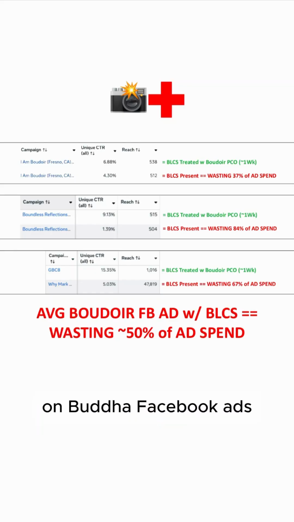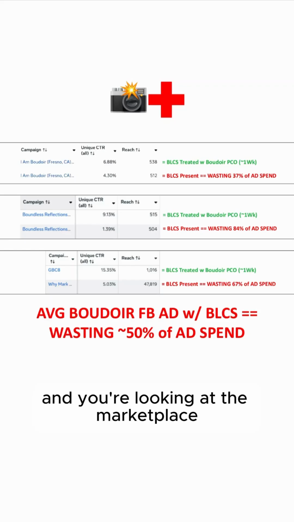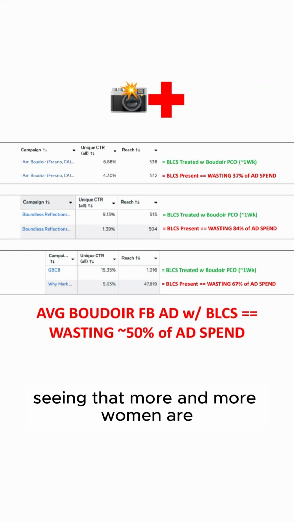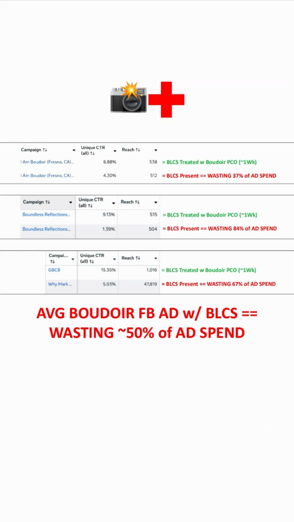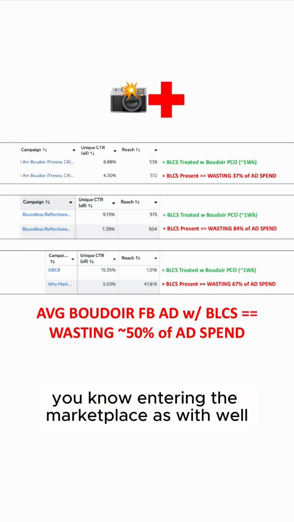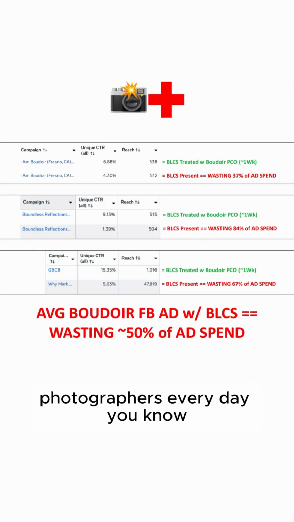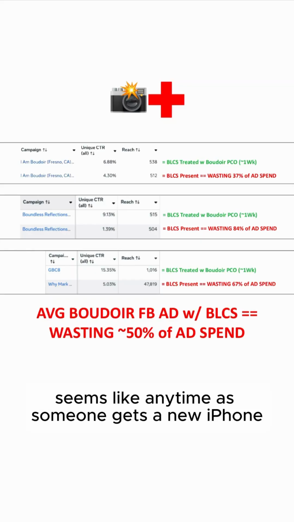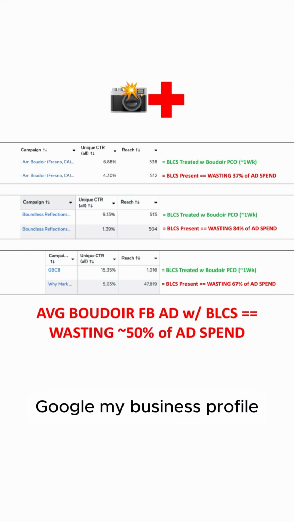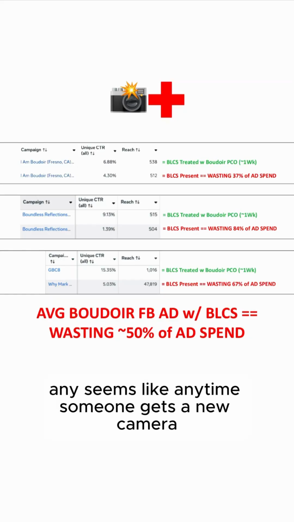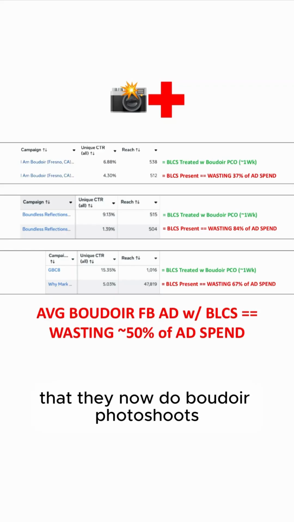and you're looking at the marketplace seeing that more and more women are entering the marketplace as boudoir photographers every day, kind of throwing up. Seems like anytime someone gets a new iPhone, they're throwing up a Google My Business profile that they now offer boudoir photo shoots. And it seems like anytime someone gets a new camera, they're posting in the mom groups that they now do boudoir photo shoots.